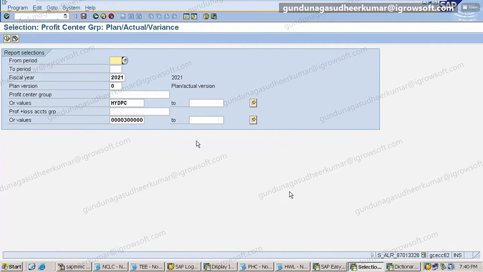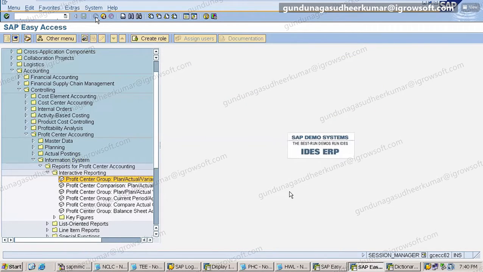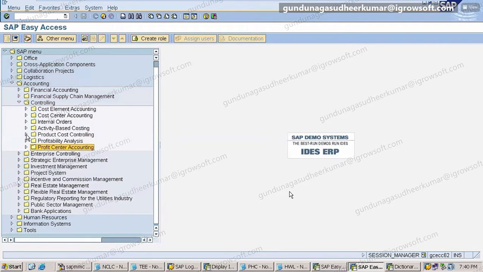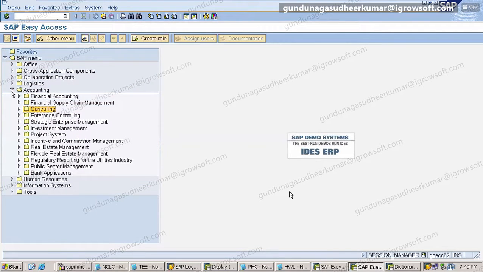Yeah, it is the same as our report. You see, 3326. Correct. Plan actual. So you can do it for a group also. You can do it for an individual profit center also. Okay. Now. Right. So that was about the profit center.